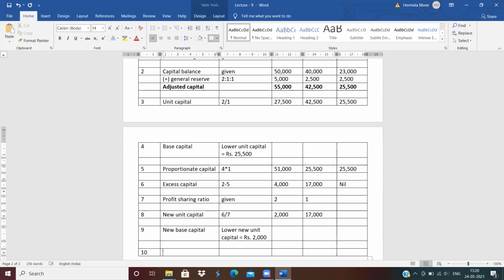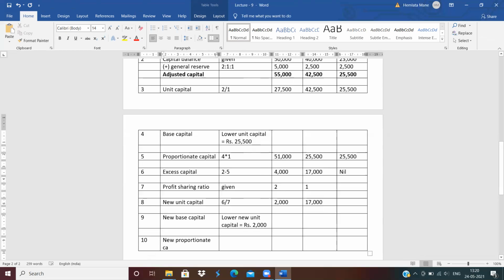After new base capital, new proportionate capital. How to calculate new proportionate capital? 7 multiply 9. Calculate 2 multiply 2,000. Then you will get 4,000. Next is 1 multiply by 2,000. Then you will get 2,000.